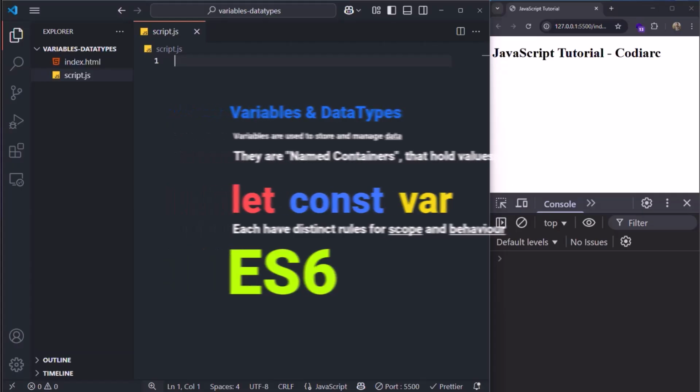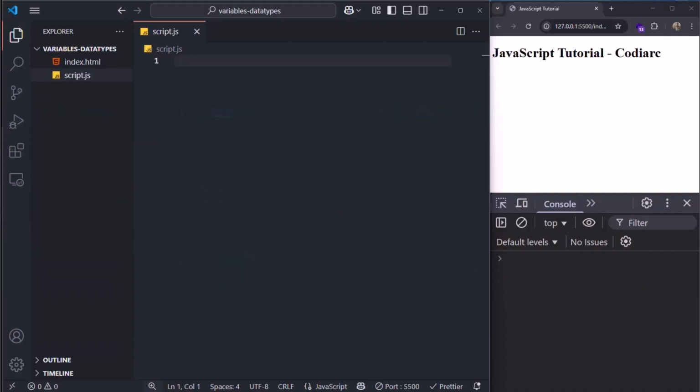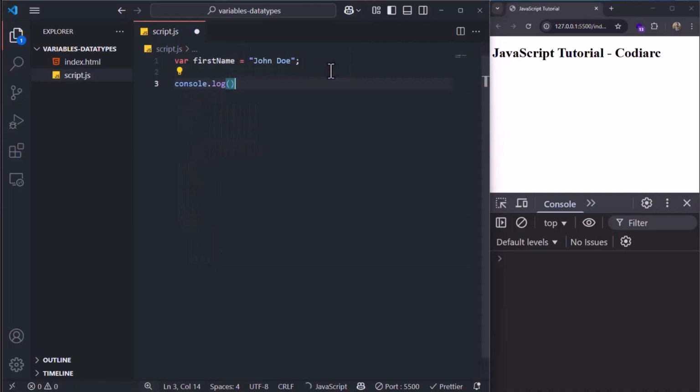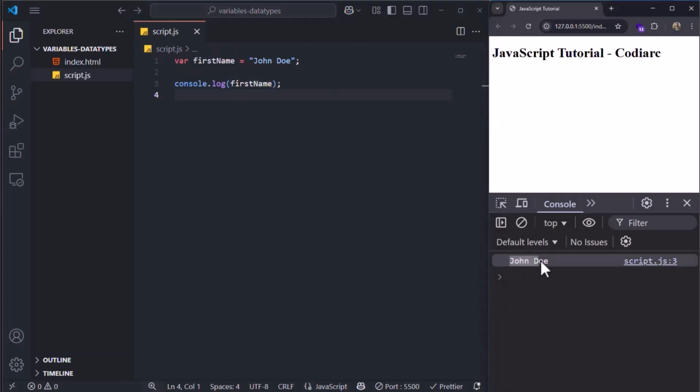Now, I'm gonna define my first variable using the keyword var, and this is gonna be firstName, and I'm gonna name it John Doe. Now if I want to print this variable inside the console, all I have to do is to use console.log, which we learned about last session, and I'm gonna write the name of the variable inside the parentheses right here. Now you can see that we have John Doe right here.